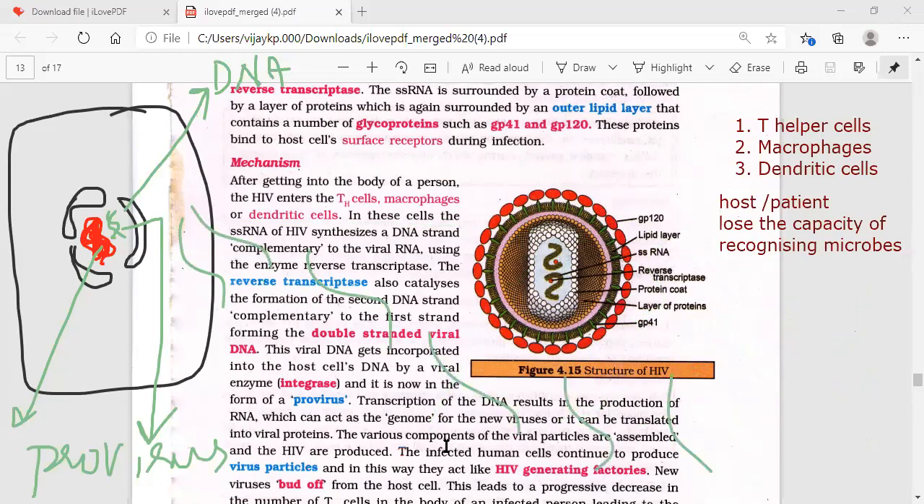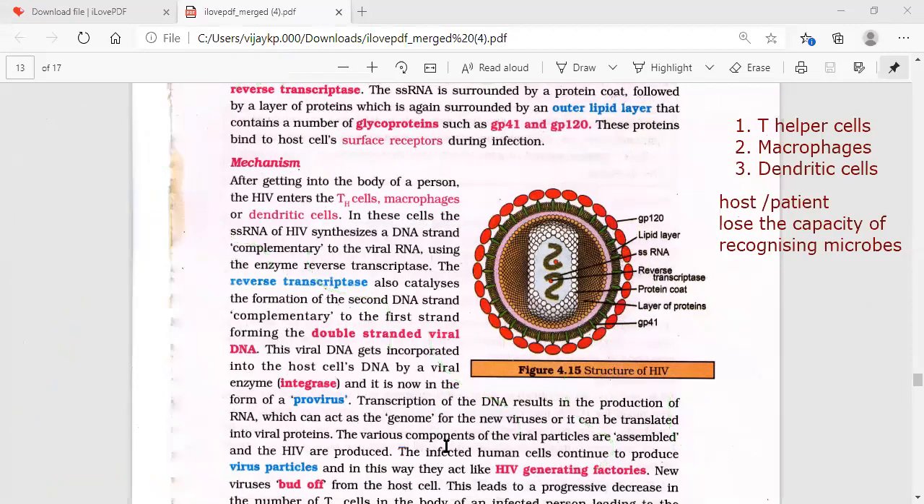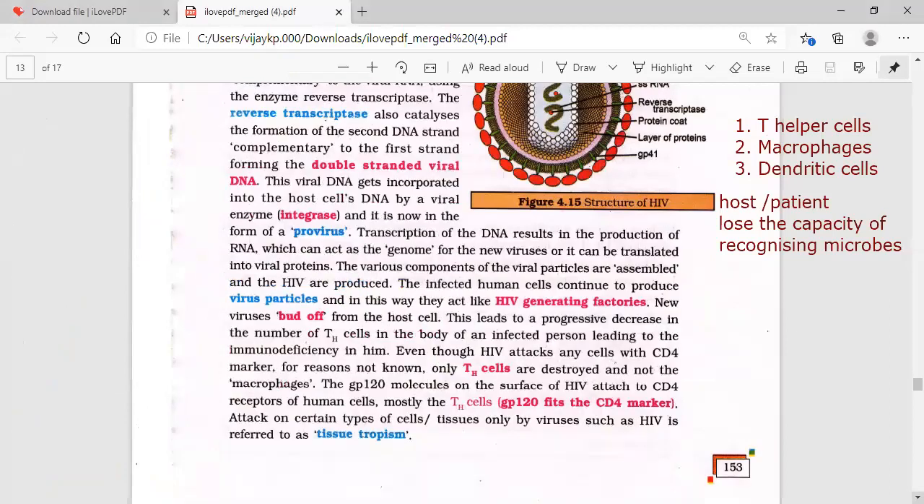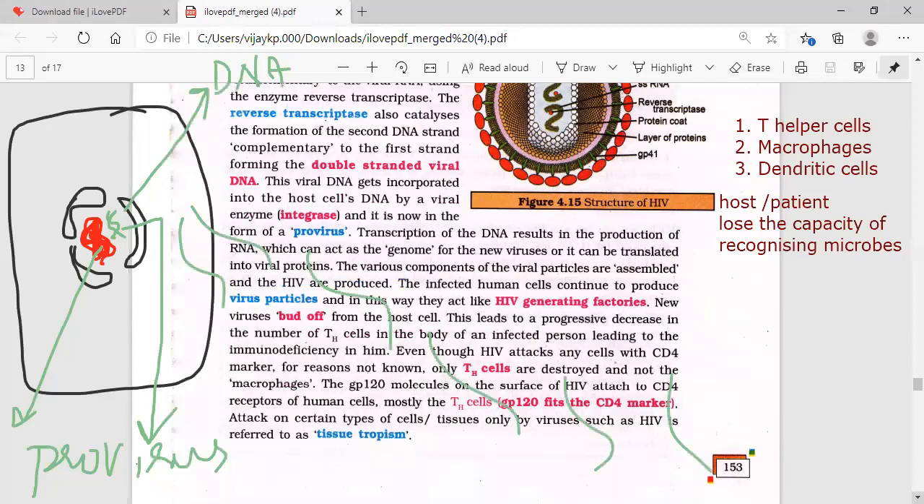This leads to a progressive decrease in the number of T cells in the body of the infected person, leading to immunodeficiency. Slowly, the new RNAs produced from this factory enter a new helper cell, and there also they do the same with reverse transcriptase. It becomes DNA, and with the help of integrase enzyme it becomes a part of our DNA. So then again, factories are increasing.